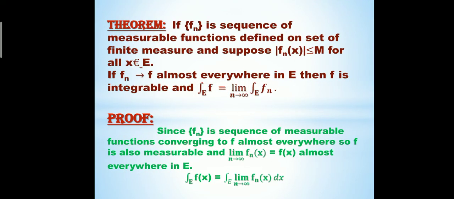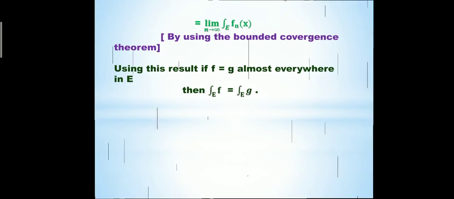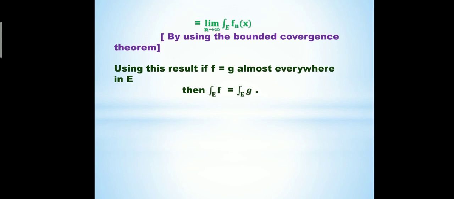Here the limit as n tends to infinity of f_n(x) equals f(x) almost everywhere in E. So we clearly say that the integral over E of f(x) equals the integral over E of the limit as n tends to infinity of f_n(x) dx, which equals the limit as n tends to infinity of the integral over E of f_n(x). Here we use the bounded convergence theorem.